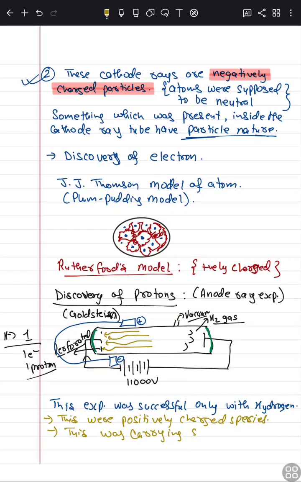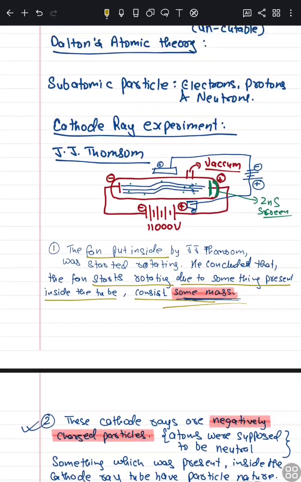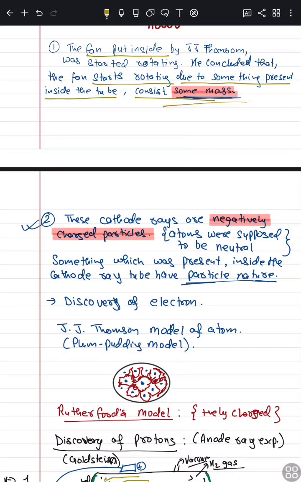This was the discovery of the proton. We have concluded how the discovery of the electron took place and how the discovery of protons took place.